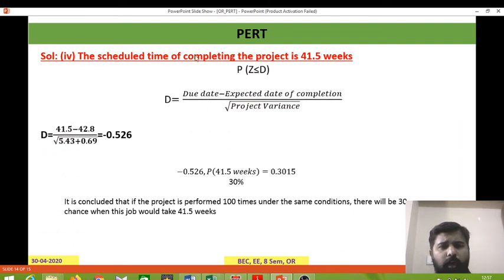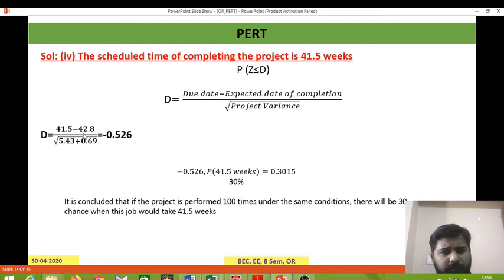The scheduled time of completing the project is 41.5 weeks. So we need P of T less than or equal to D, the probability that the normal variable is less than or equal to the date of completion of this activity. That is the due date minus the expected date of completion, divided by the square root of the project variance. So I calculated 41.5 minus 42.8.